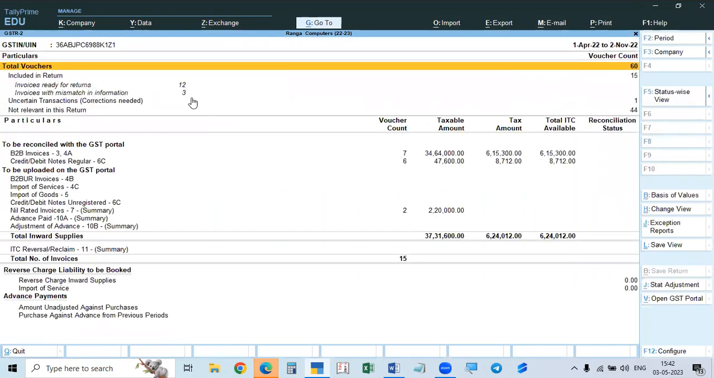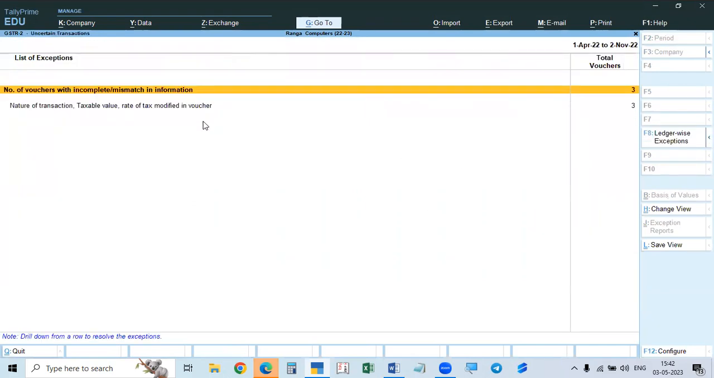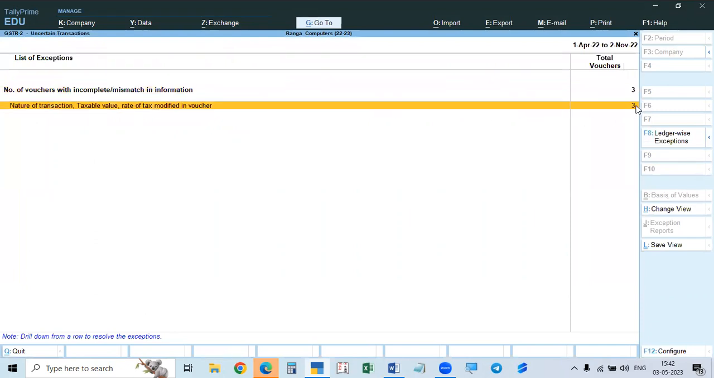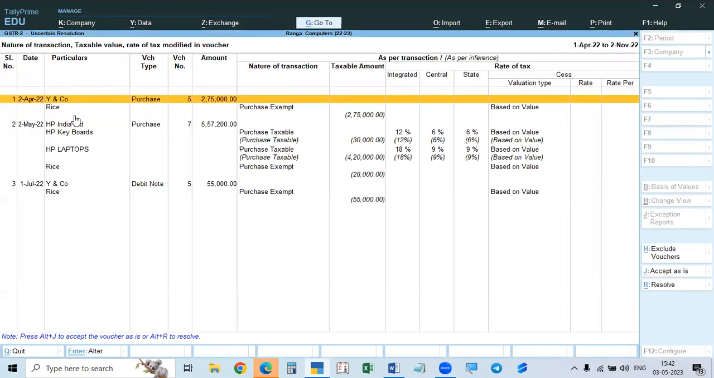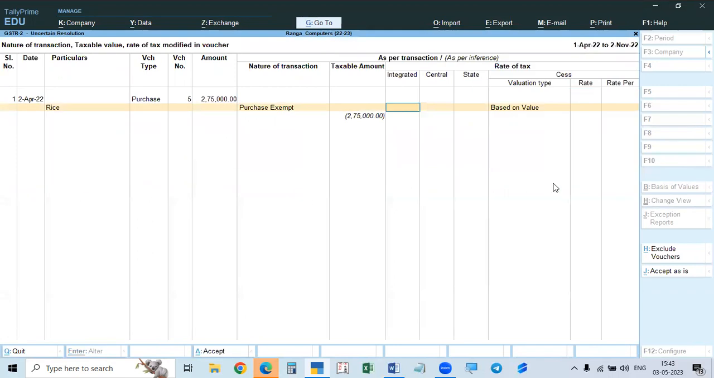Now you come here. Here there is more. Three more are there. Here tax rate, work rate. Here if you go here, rice exempt. Okay. And here tax rate is purchase taxable. Purchase taxable. Purchase taxable. Here purchase exempt. And rice purchase exempt. Everything is okay. Here exempt.